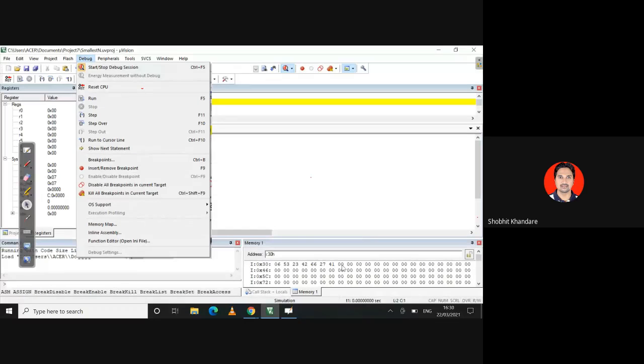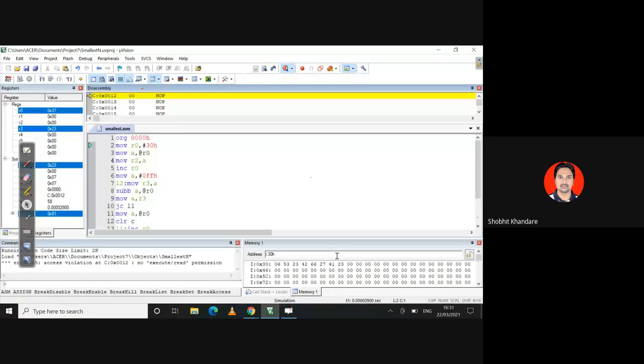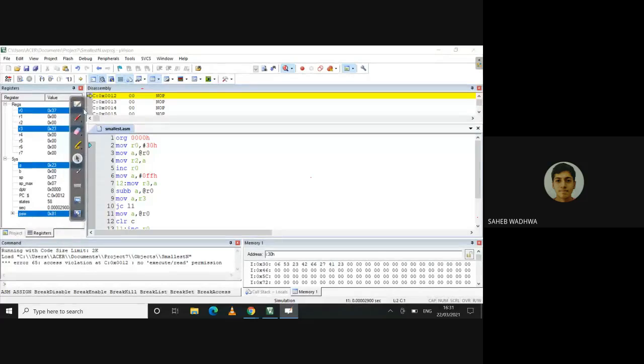Yes, any one of you, which number should appear here, after I run the program? Sir, 23. Yes, 23. So I run the program. Can you see here 23? Can you see here in the accumulator also 23? Yes sir. Can you see here this location also 23?